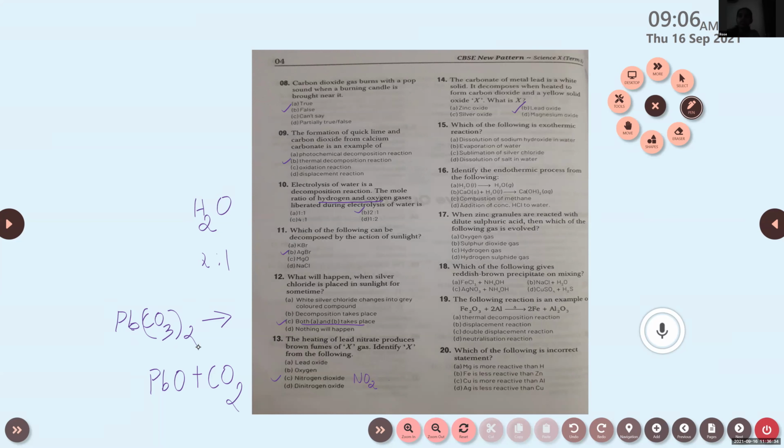Which of the following is an exothermic reaction? Option A, dissolution of sodium hydroxide in water. Option B, evaporation of water. Option C, sublimation of silver chloride. Option D, dissolution of salt in water. Okay, option A, we are dissolving some base in water. Then option B, evaporation of water. Option C, sublimation of silver chloride. Option D, dissolution of salt in water.